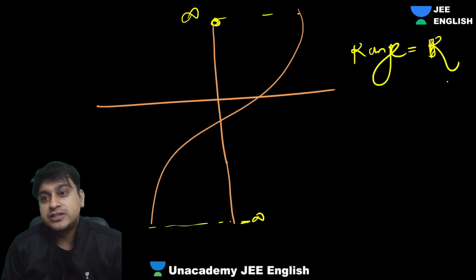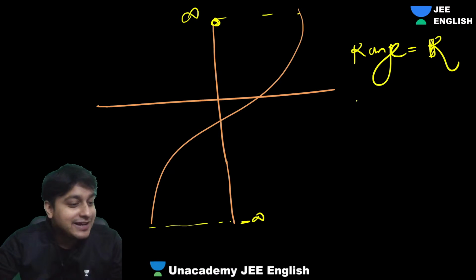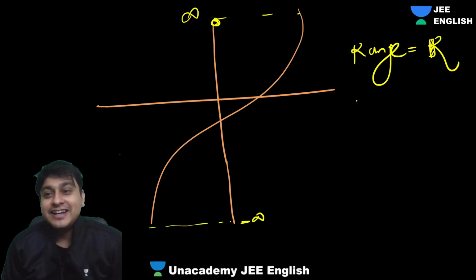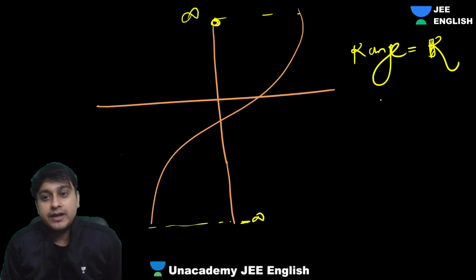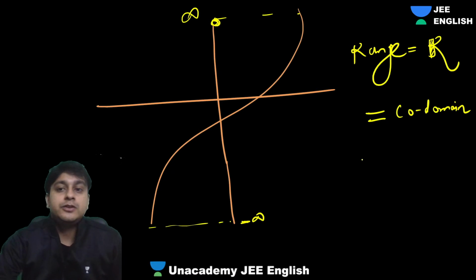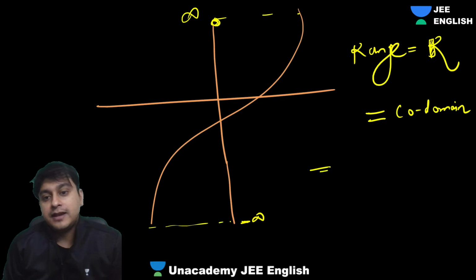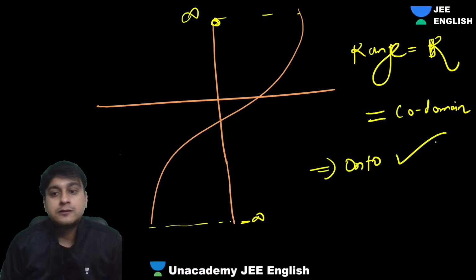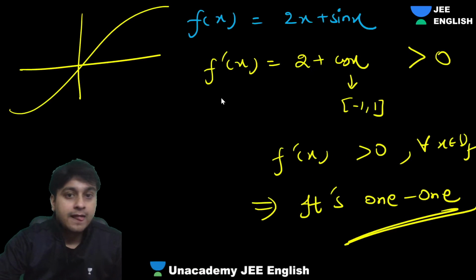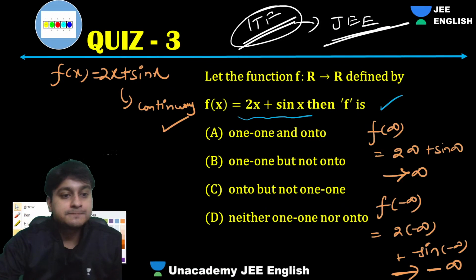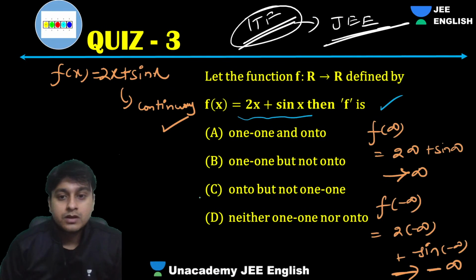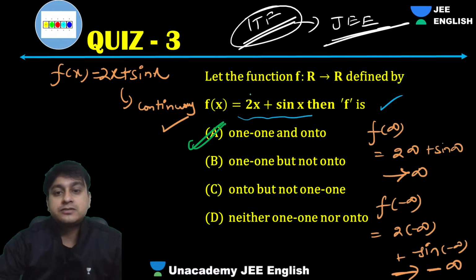It was a very good question. That's why today we are doing advanced questions, guys. Range is equal to codomain. That's what we got, right? Range equals codomain, that is R. So it will be onto as well. Correct? Chalo, next. So it is 1-1 and onto. Next one.